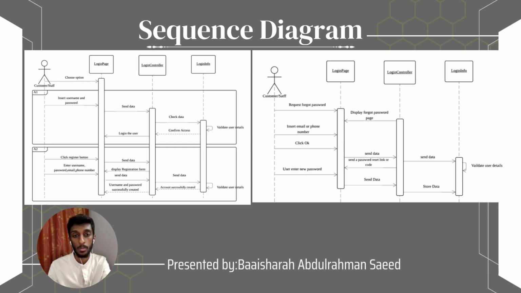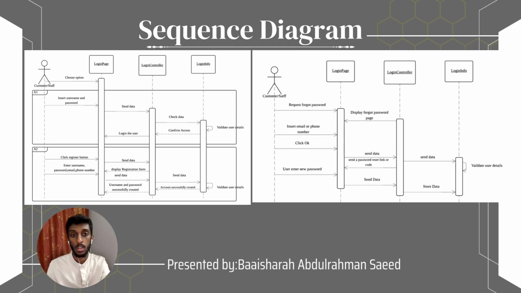I will talk about the sequence diagram for login. We have two users, customer and staff, and the user will choose an option: login or registration. If login, the user will insert username and password, and the data will be sent to the controller, which checks the data against login info in the database, confirms access, and logs in the user. If registration, the user will click the registration button and send data to the controller, and the controller will display the registration form. The user will enter username, password, email, and phone number, and will send the data to the controller and login info, and the account will be successfully created.